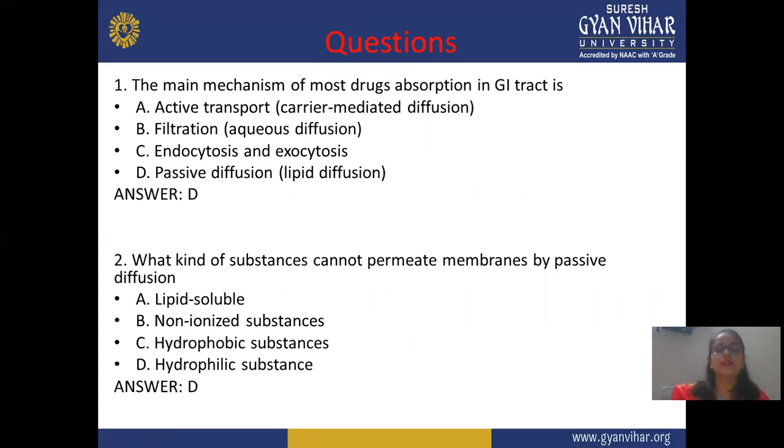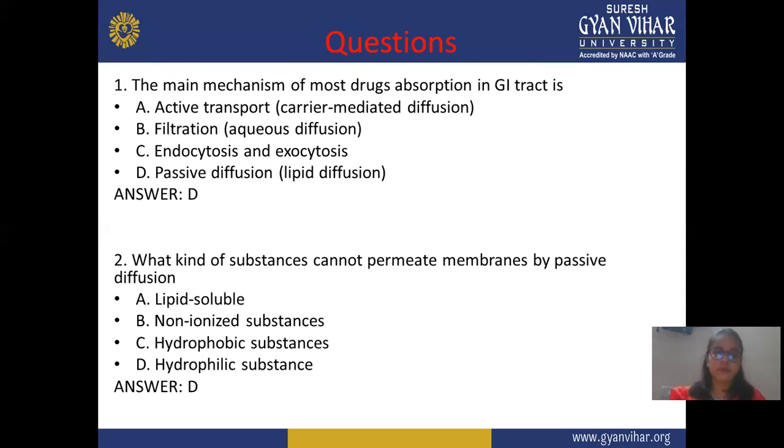Next, question time. After this complete session, you should know what you studied, to clear your concept, so I've covered some questions or a quiz. The first question: what is the main mechanism of most drug absorption in the GI tract? Meaning the major mechanism responsible for absorption of a drug. First is active transport or carrier mediated diffusion. Second is filtration. Third is active endocytosis or exocytosis. And the last one is passive diffusion, known as lipid diffusion. Passive diffusion is the correct answer, because 90% of drugs pass through this process.